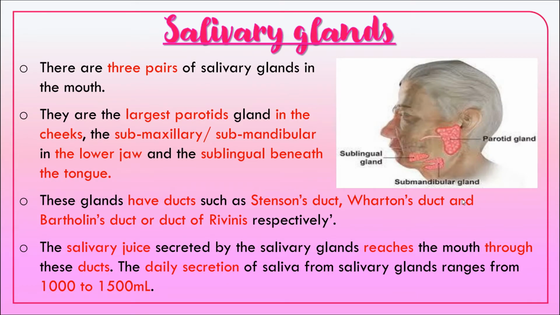There are three pairs of salivary glands. They are the largest parotid gland, submaxillary or submandibular in the lower jaw, and the sublingual beneath the tongue. The parotid gland duct is called Stenson's duct. Submandibular or submaxillary gland duct is called Wharton's duct, and the sublingual gland duct is called Bartholin duct. Salivary gland secretes about 1000 to 1500 ml of saliva daily.